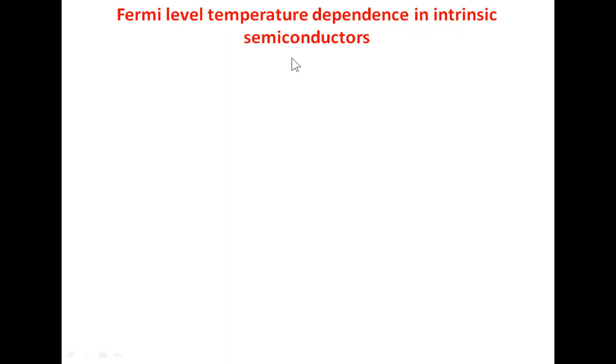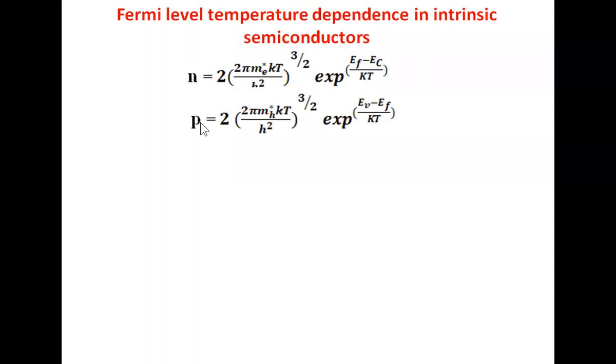We have already derived the expression for the electron concentration in the conduction band of an intrinsic semiconductor, represented as N, which is given by 2 into (2 pi me kT by h square) whole power 3 by 2, exponential to the power of (EF minus EC) by kT. Similarly, we also derived the expression for the hole concentration in the valency band of an intrinsic semiconductor, which is P equal to 2 into (2 pi mh kT by h square) whole power 3 by 2, exponential to the power of (EV minus EF) by kT.